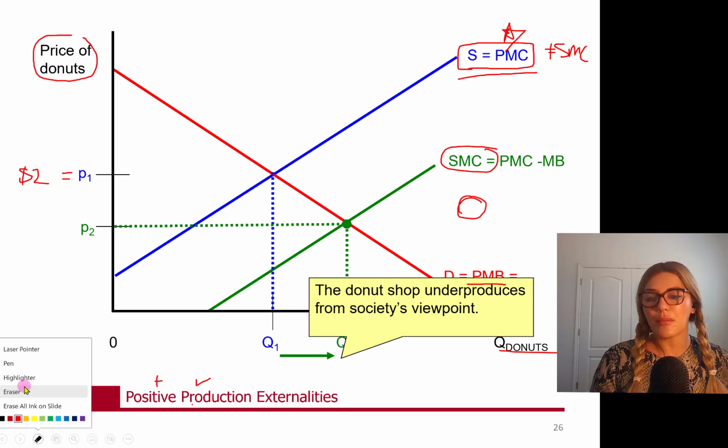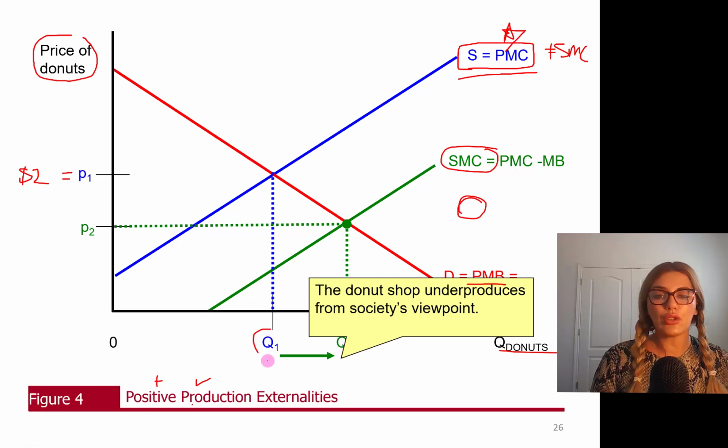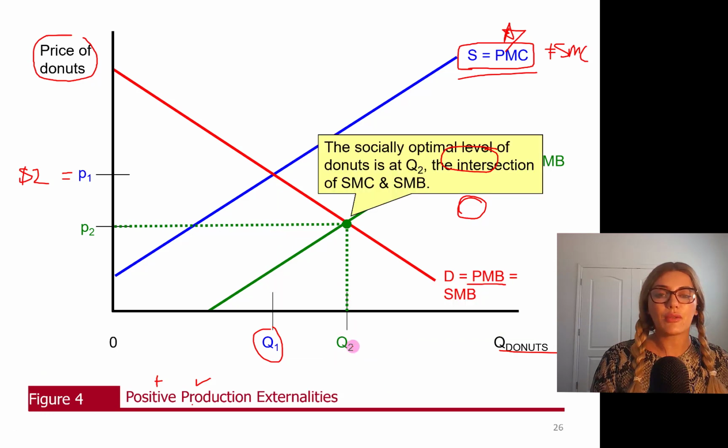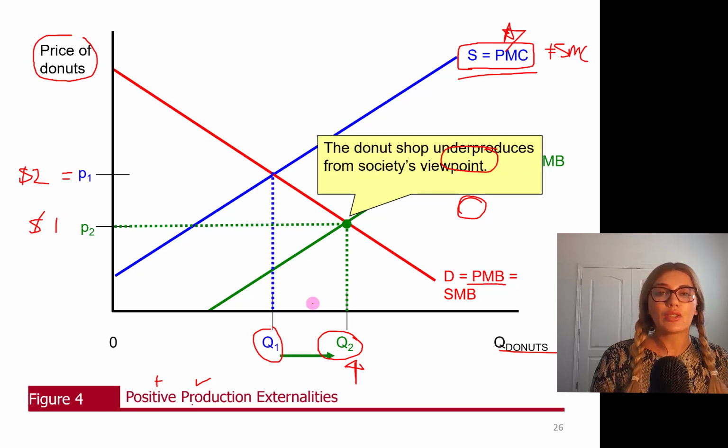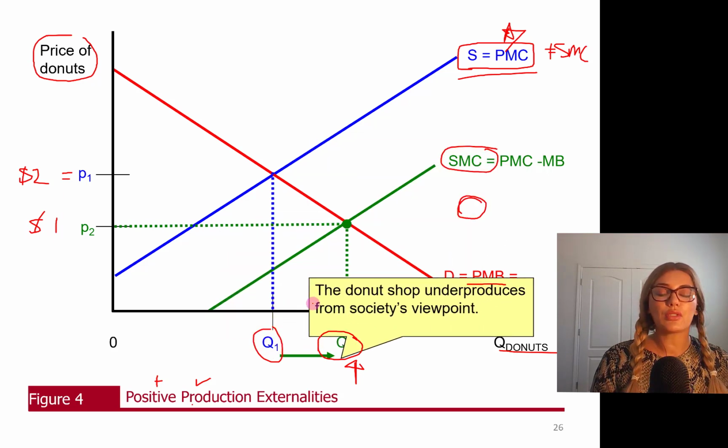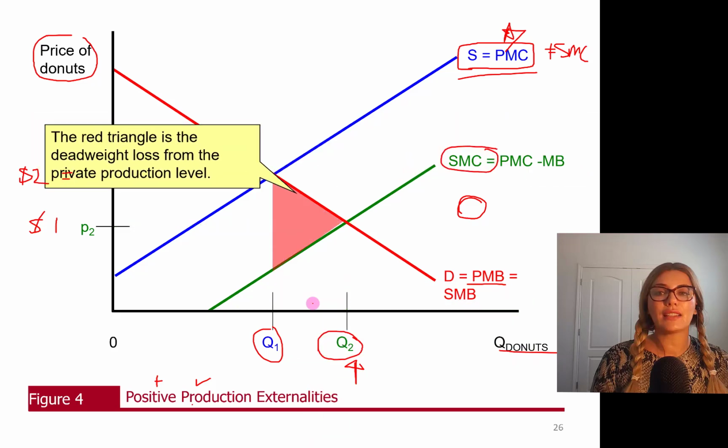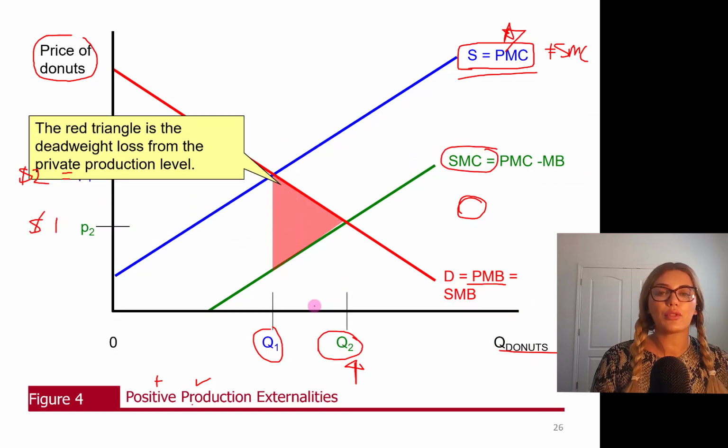This donut shop will produce only Q1. However, from a societal point of view, this should be the quantity of donuts to be produced, and donuts should be even cheaper, at the socially optimal level, okay? So the donut shop underproduces from a societal point of view, and this is the deadweight loss from producing only Q1. How did we find it?